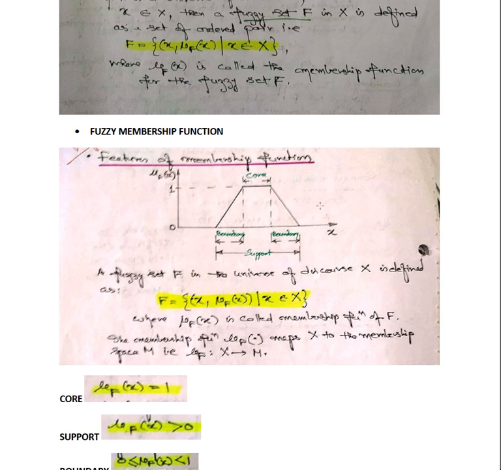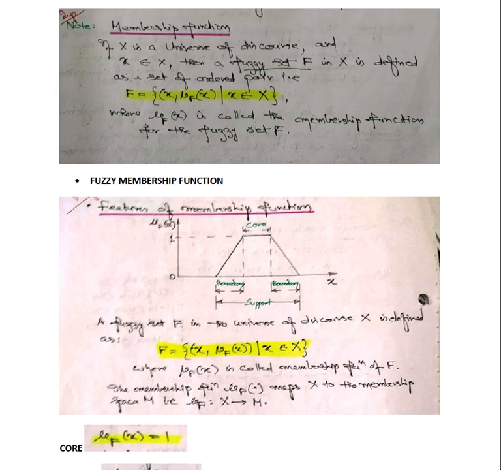Actually, membership functions were introduced by Lotfi Zadeh in the year 1965, when he was awarded the PhD degree for his research paper on fuzzy sets. Now, fuzzy membership functions under this fuzzy set characterize the fuzziness, because the elements in the fuzzy sets are discrete or continuous. So there will be vagueness values.